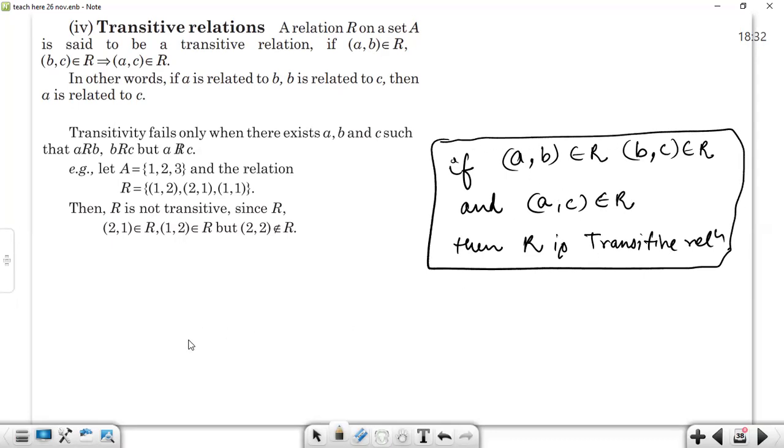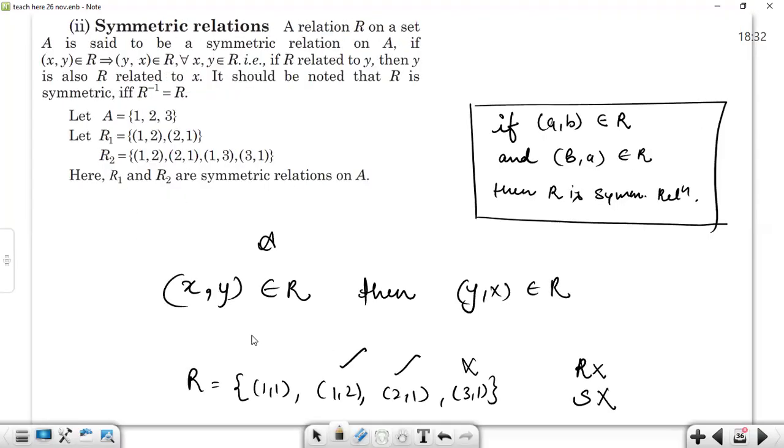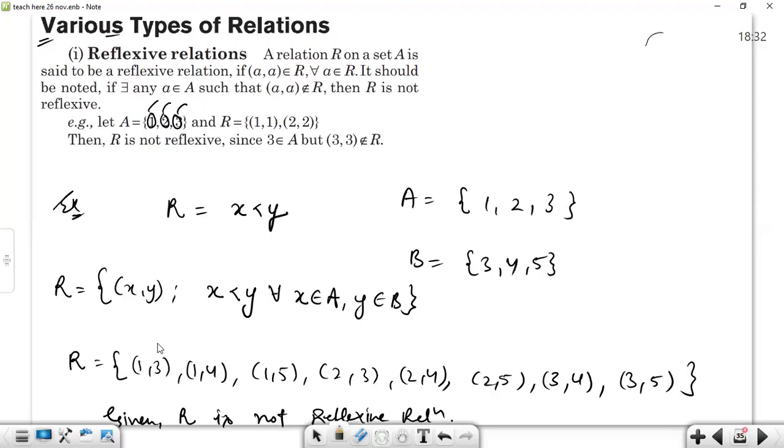Let's discuss this relation itself. If there is (1,3) present and (3,4) present, this is A, this is B, and this is B, and this is C. So if there is (1,3) and (3,4) present, then there must be an element (1,4) in the relation. Then only we are going to call it a transitive relation. Is (1,4) present here? Yes, (1,4) is there. Is there any element which has 4 as its first element? No, there is not.